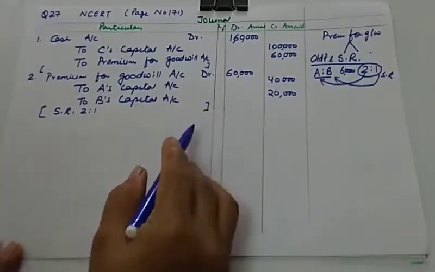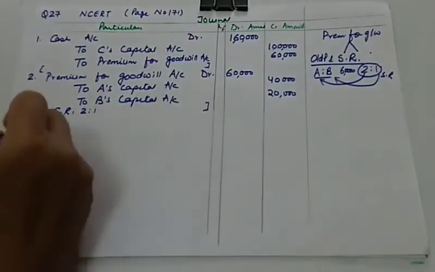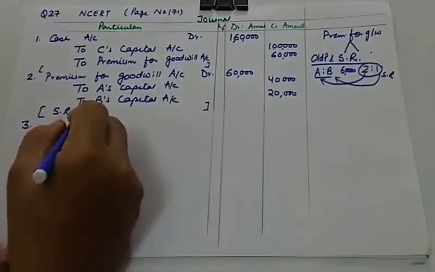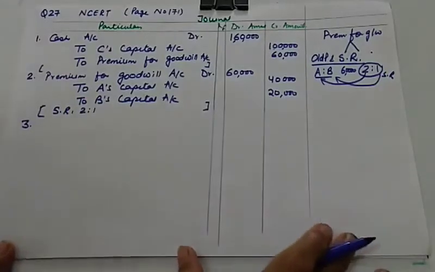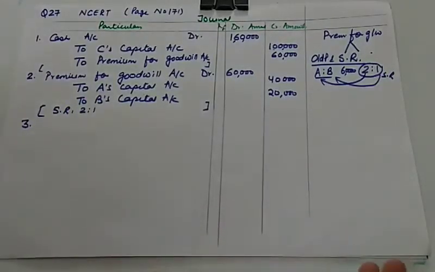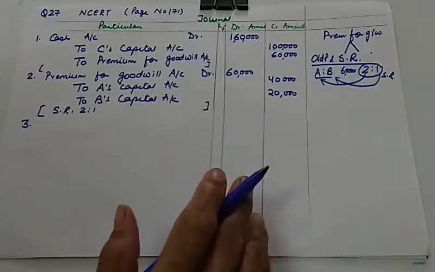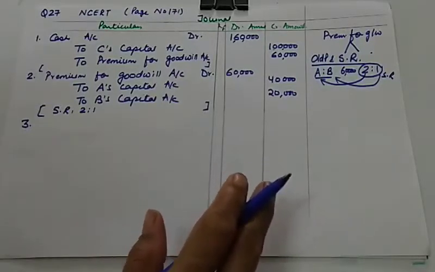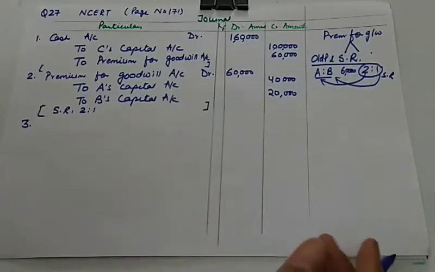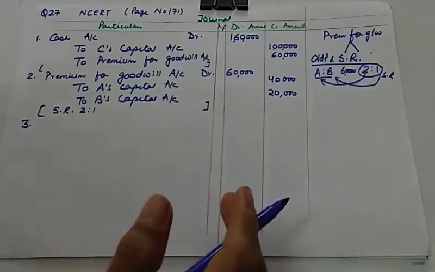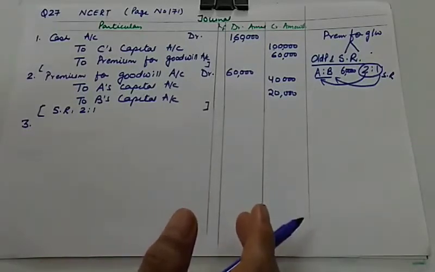So you will be mentioning full narration along with mentioning of sacrificing ratio. Now next, just to save your time, what you can do is take all those transactions in which revaluation account is credited, and likewise collect all those transactions in which revaluation account is debited, because this will save your time also.